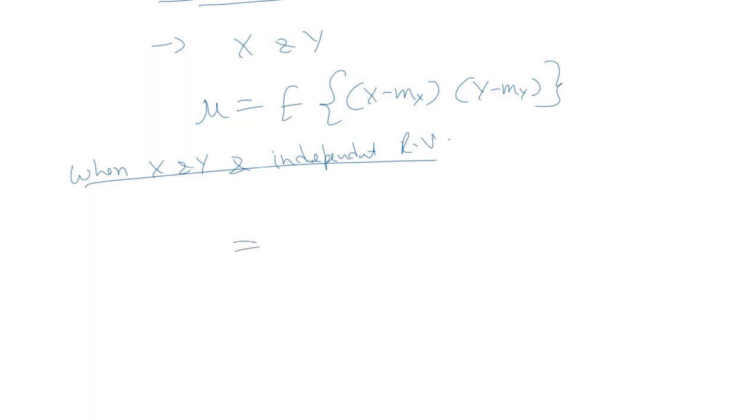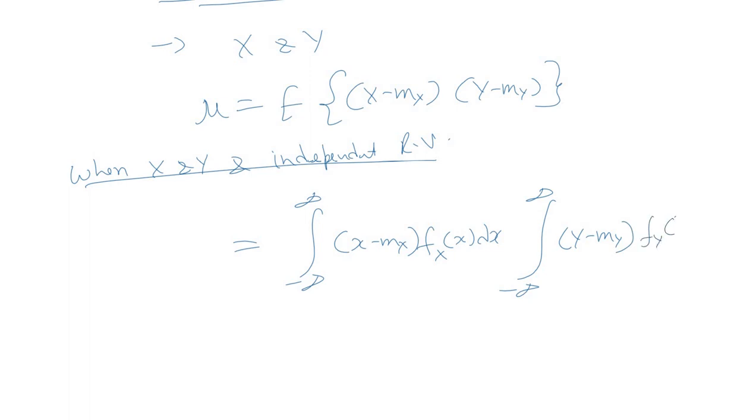Let us simplify the expectation operator. Integral from minus infinity to infinity of x minus mx times fx dx, multiplied by y minus my. Since x and y are independent, their joint distribution will be nothing but the multiplication of individual distributions.